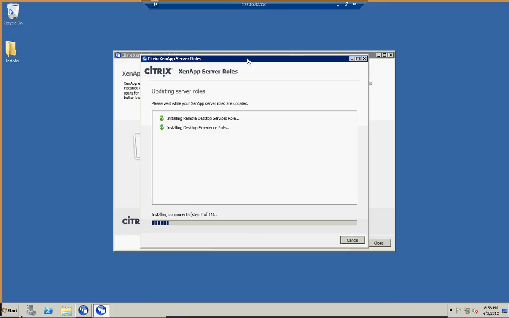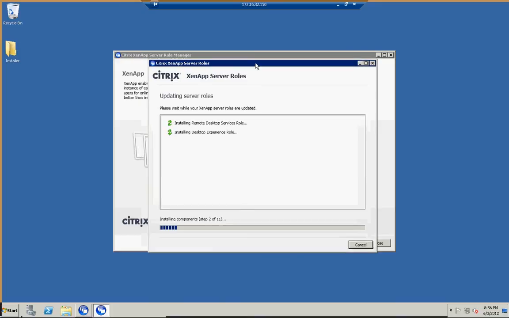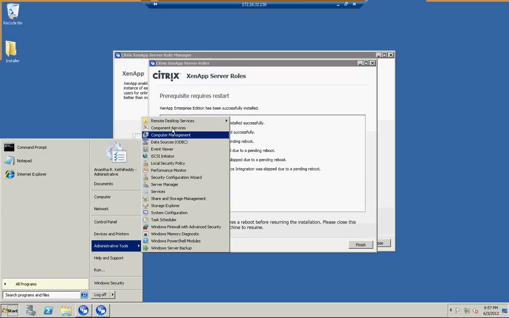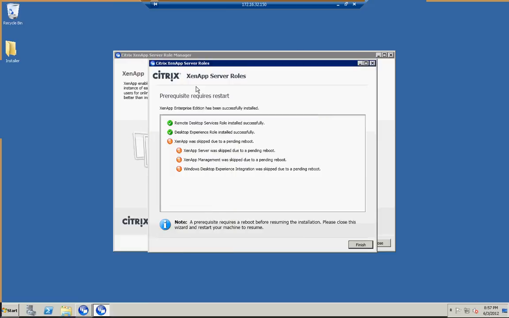Before that, it will install the Remote Desktop Services role and it will reboot the server. Now it is installing the Remote Desktop Services role and the Desktop Experience role. By using the Desktop Experience role, you can get the Citrix icons here. On top of the window, under Remote Desktop Services, you can get a Citrix folder. There you can see the installation of XenApp server programs.